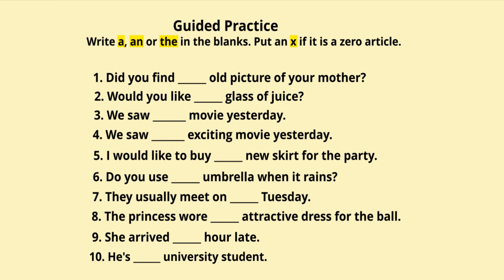Let's look at the eighth one. The princess wore dash attractive dress for the ball. So what do you think? The princess wore an attractive dress for the ball. She arrived dash hour late. Hour starts with a vowel sound. So we have to use an. She arrived an hour late. He is dash university student. U is coming here, the consonant sound yu. So which article comes? We have to use the indefinite article a. He is a university student.